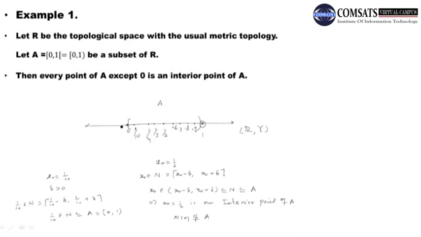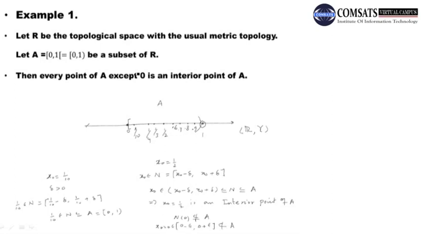So although 0 belongs to it, for example, if I take the neighborhood of 0, say 0 minus epsilon and 0 plus epsilon, this is a neighborhood of 0, but this is not contained in A, remember. Therefore, although x naught equal to 0 belongs to this neighborhood, the neighborhood is not contained in A. Therefore, this 0 is not an interior point of A. Hence, except 0, all the points of A are interior points of A.